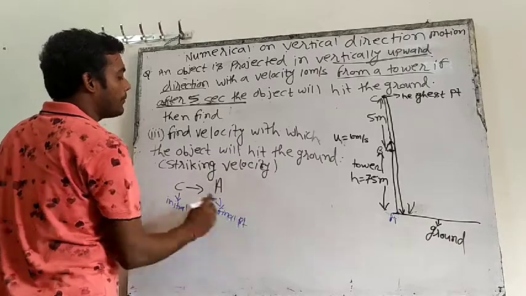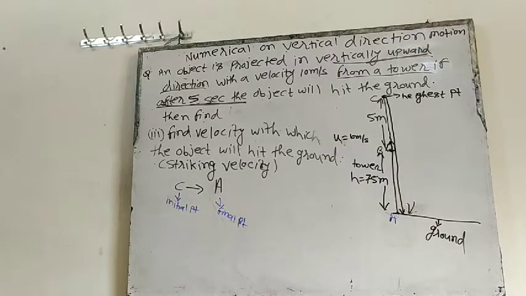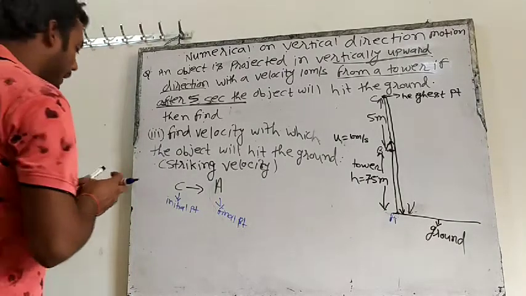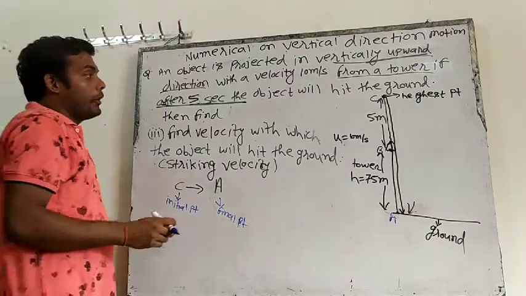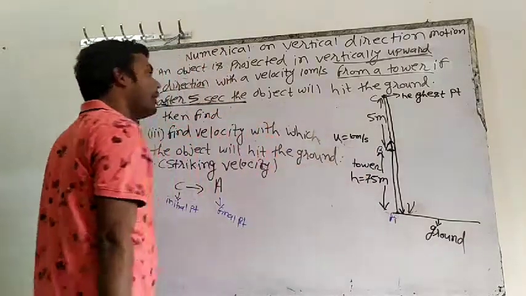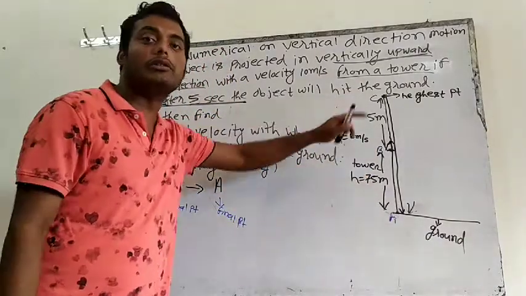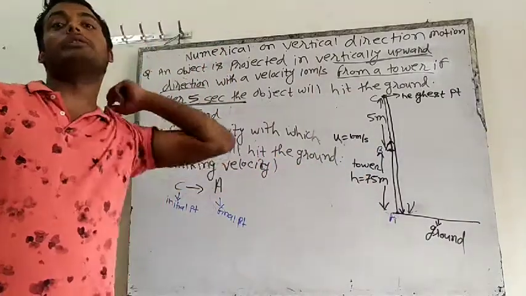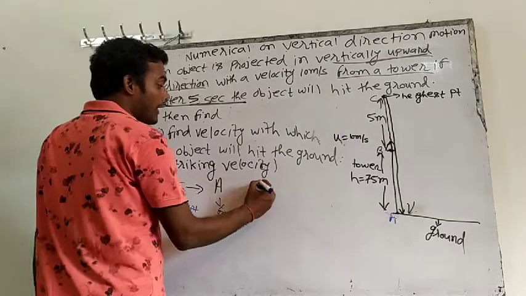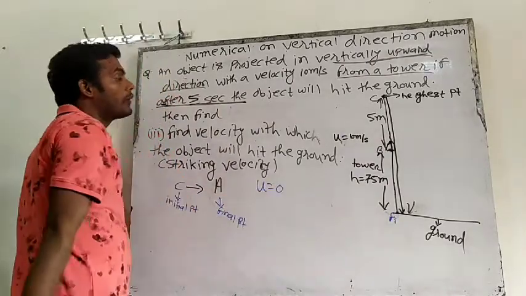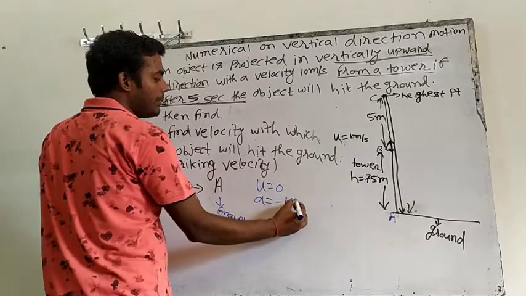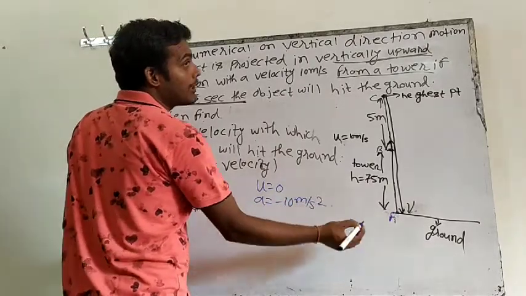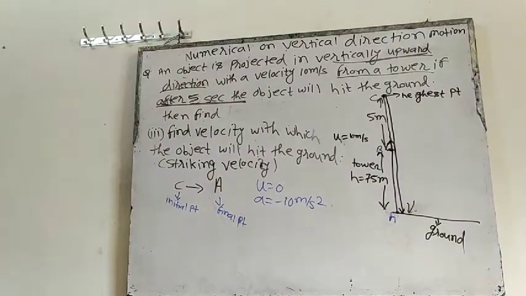C is my starting point, and it is also the highest point. So at the highest point, velocity will be 0, so initial velocity will be 0. We know acceleration: minus 10 meter per second square. I told you acceleration will always be negative.